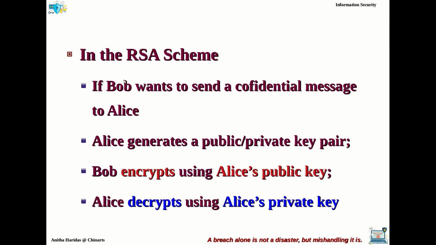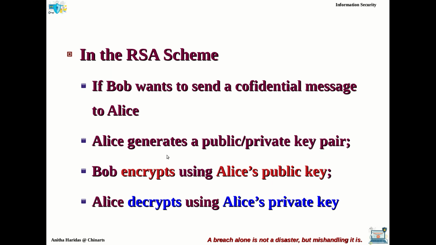So in the RSA scheme, let us assume Bob wants to send a confidential message to Alice, right? Here observe, Alice is not sending, Bob is sending. Bob is sending a message to Alice, but it must be in a confidential manner. So what has to be done? Alice has to generate the public and private key. She is the receiver here and she has to generate the public and private key pair.